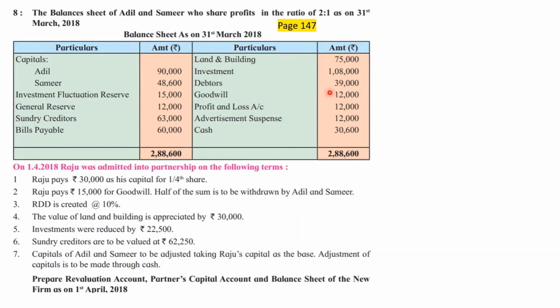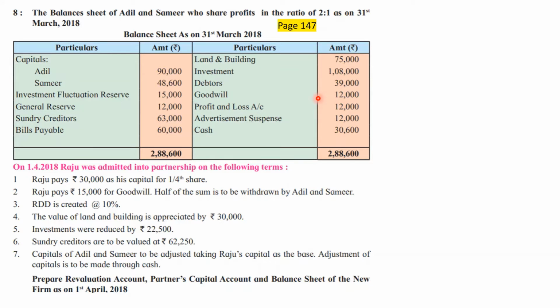So existing goodwill of rupees 12,000. If there is any adjustment, we will try to follow the adjustment for existing goodwill. And if there is no adjustment for existing goodwill, then we will write it off against old partners capital account in their old profit sharing ratio.